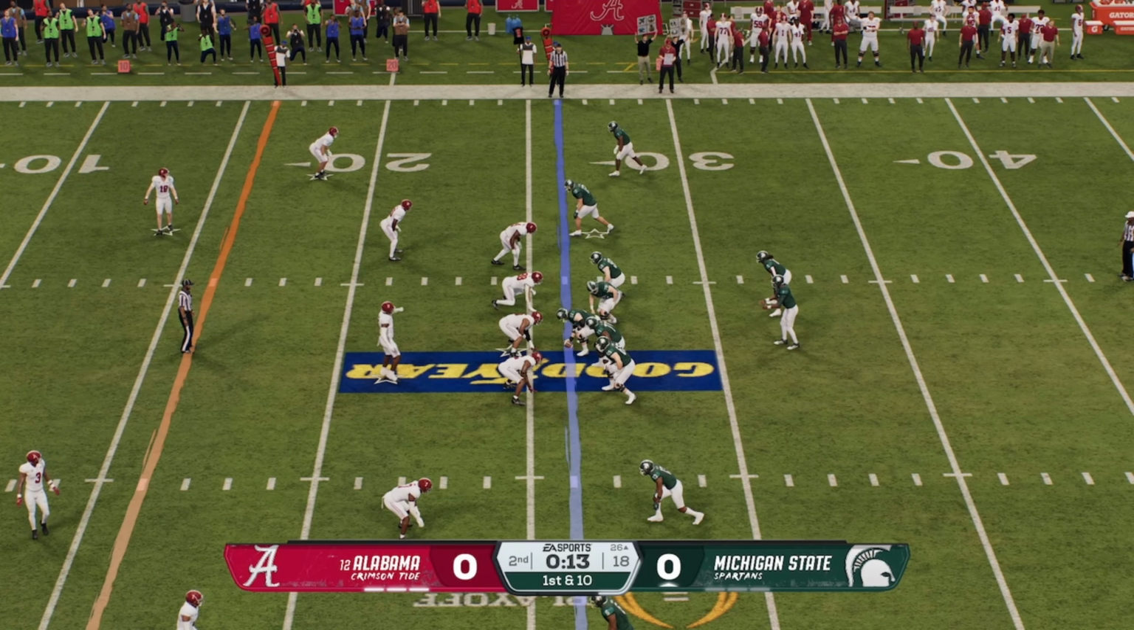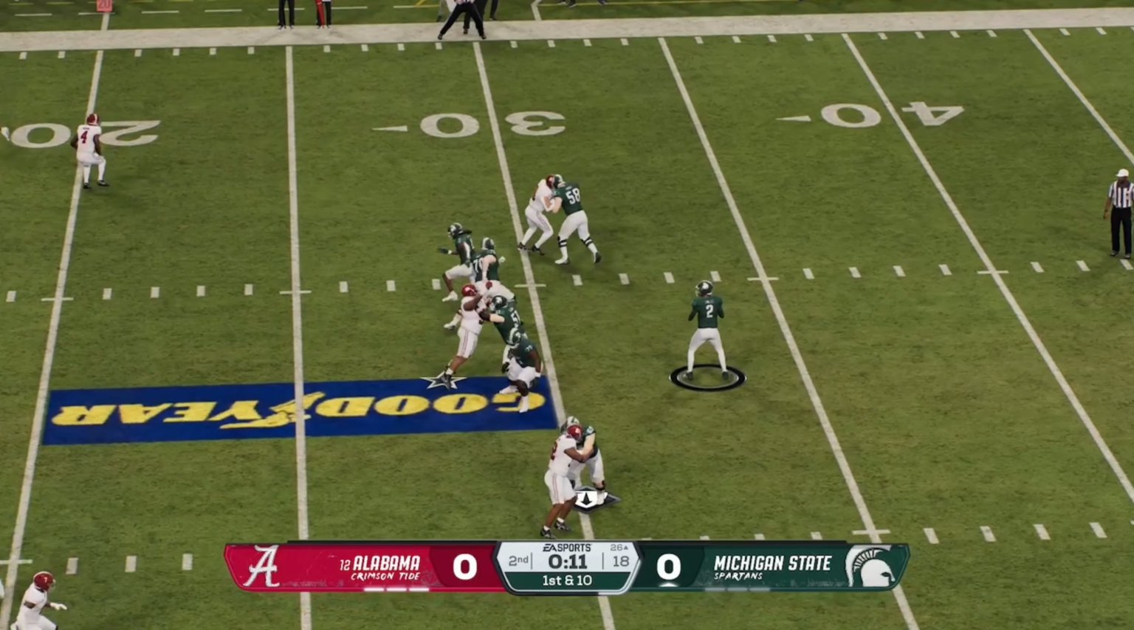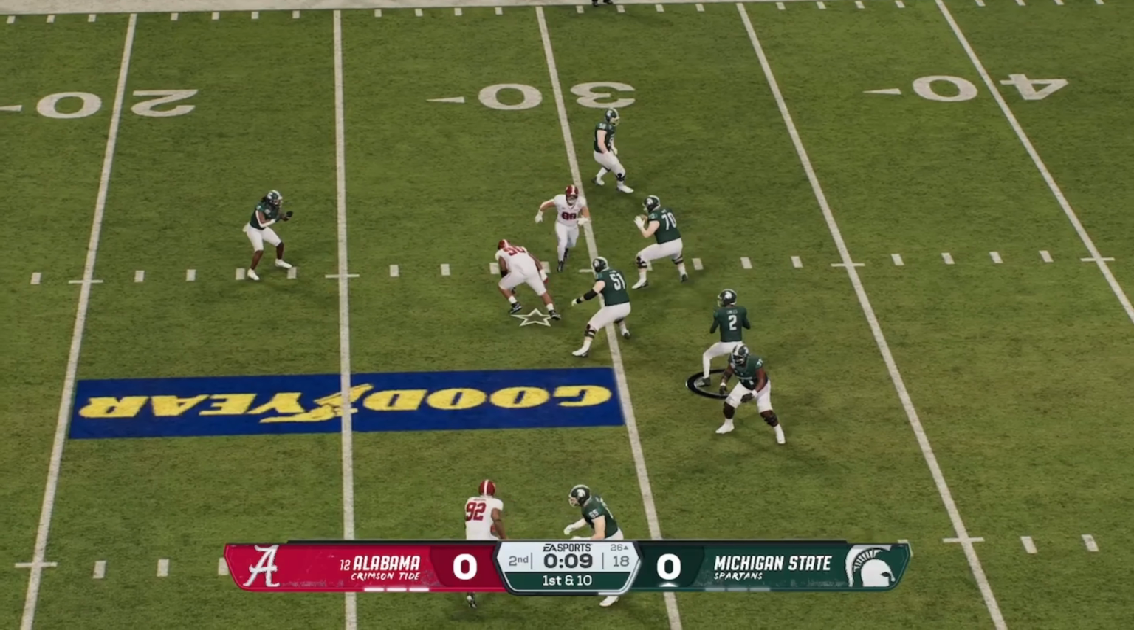And we are now in the second with 10 seconds remaining.